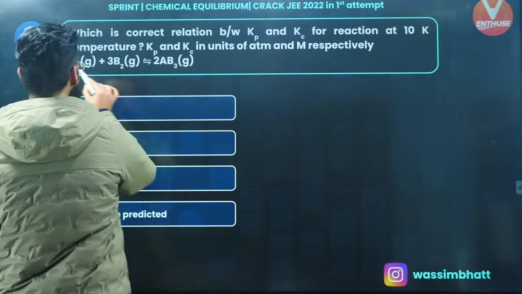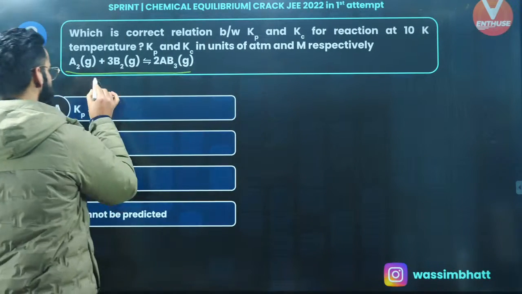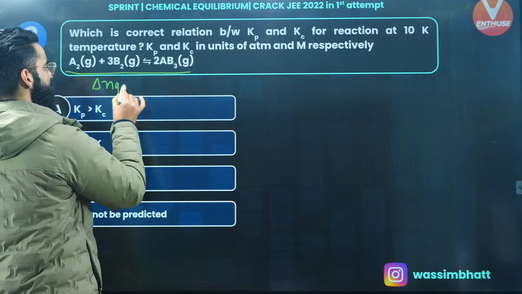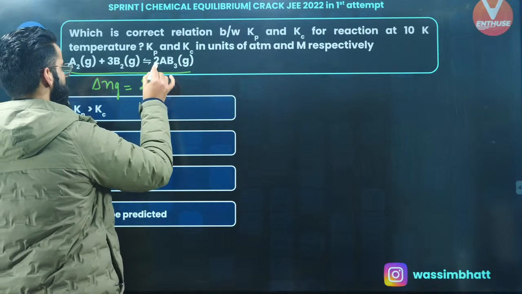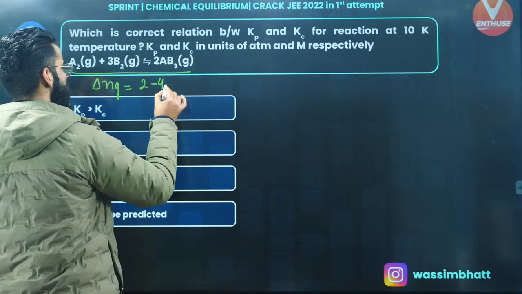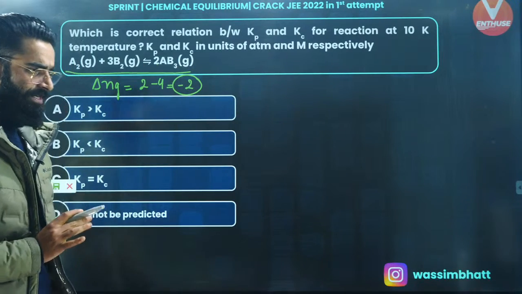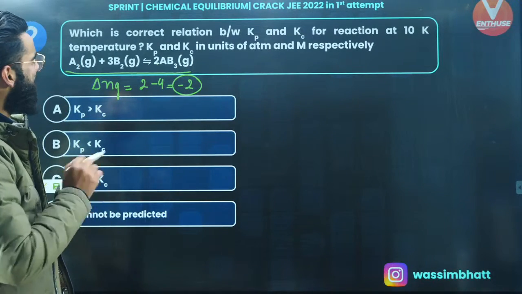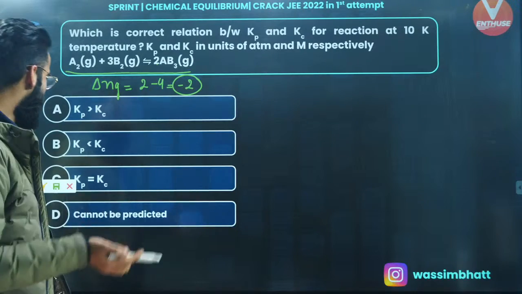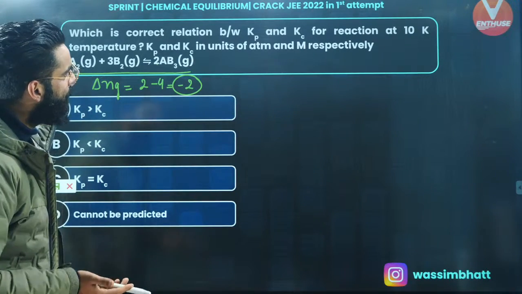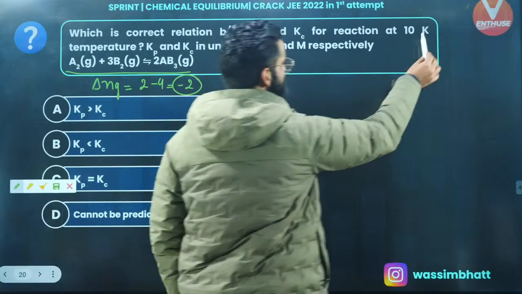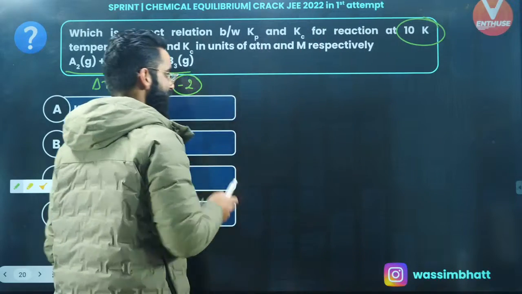The reaction that's given to me, I will be calculating this delta Ng first of all, and delta Ng for this reaction is going to be equal to number of moles of gaseous products minus number of moles of gaseous reactants. The value comes out to be minus 2, right? Now I need to see, is Kp greater than Kc or Kc greater than Kp? What is the actual ratio, right? And the reaction is carried out at 10 Kelvin.